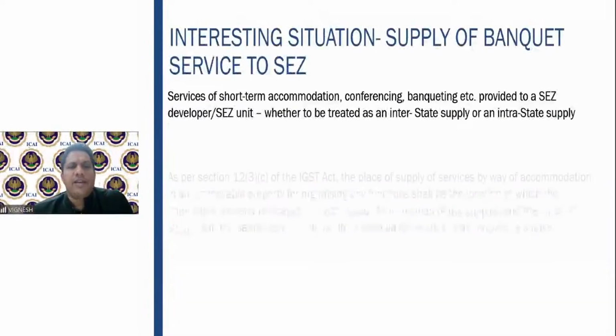Then a very interesting situation here. There is a particular service of accommodation, conferencing, banqueting, etc. Now I will have to go to the place of supply, section 13 provisions here. Only then I'll be able to explain the situation. Very simple. What does it say? In case of a supply of service by a hotel, the hotel provides the accommodation service to a person or company or whoever. Let's first look at this, then we come to the example. It's providing to any person.